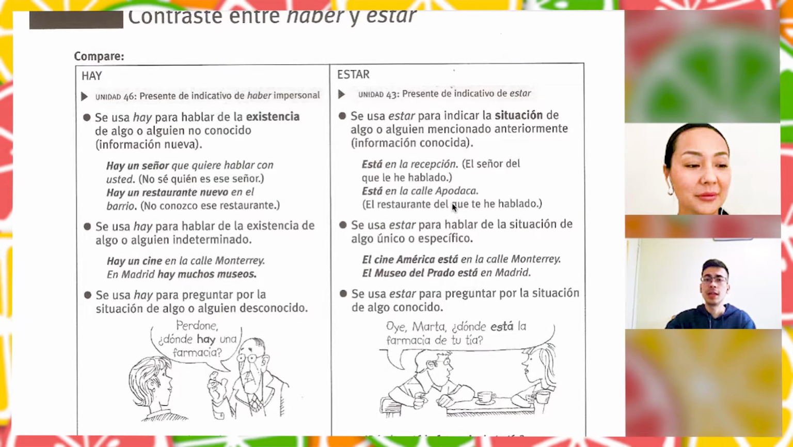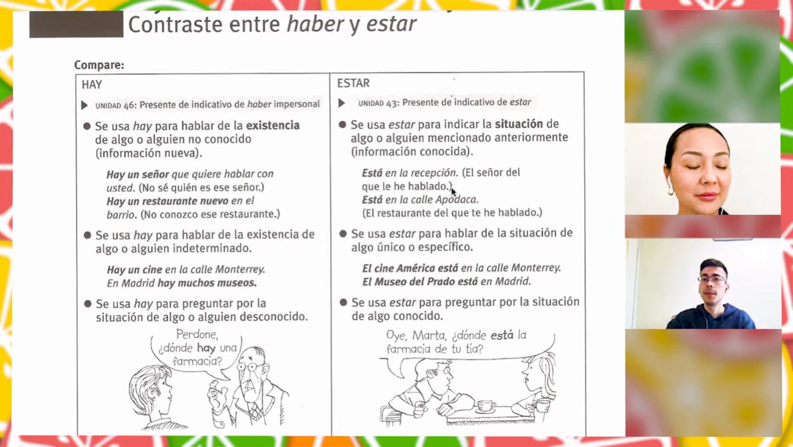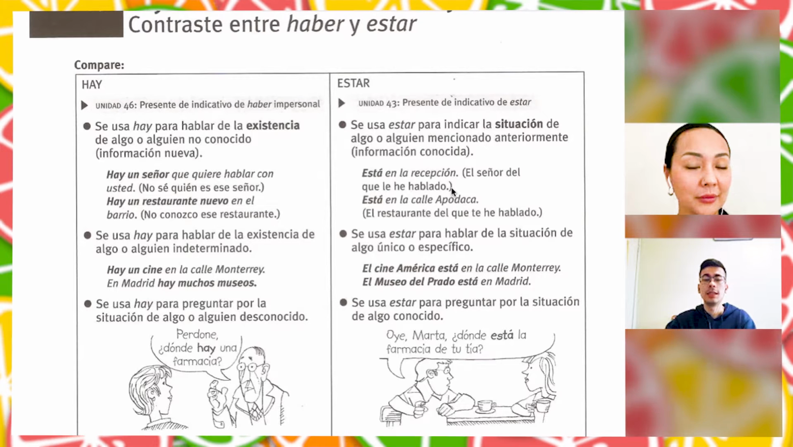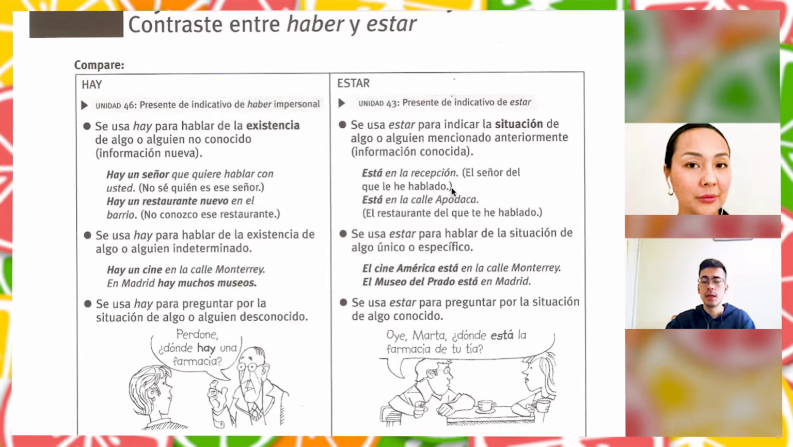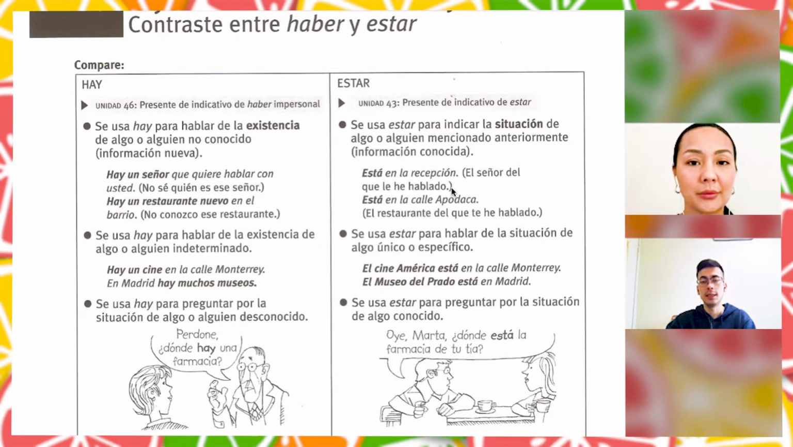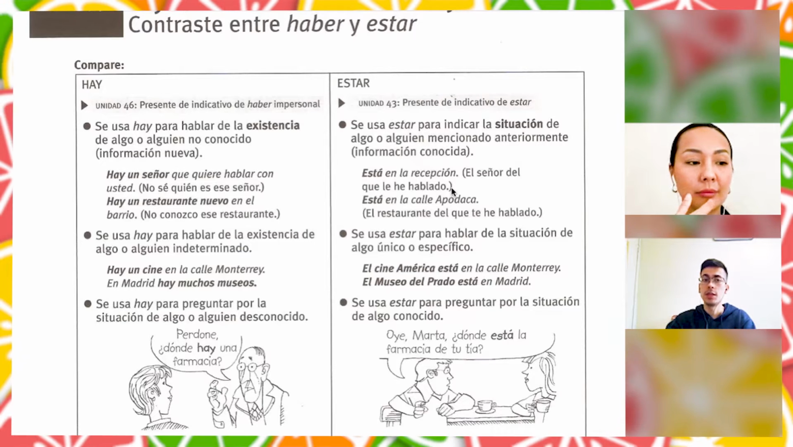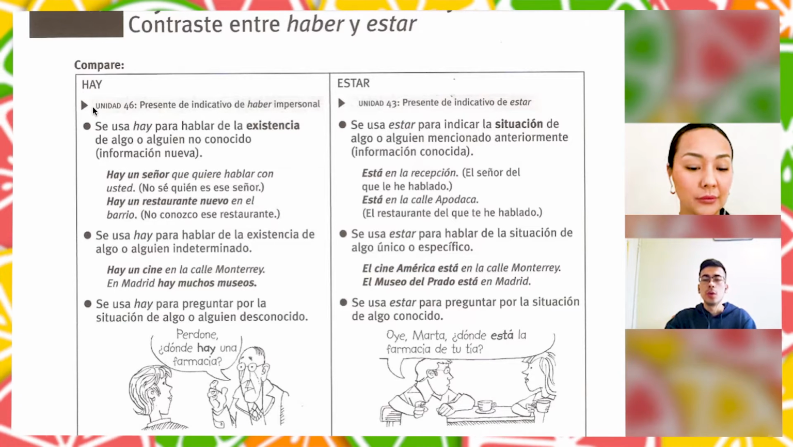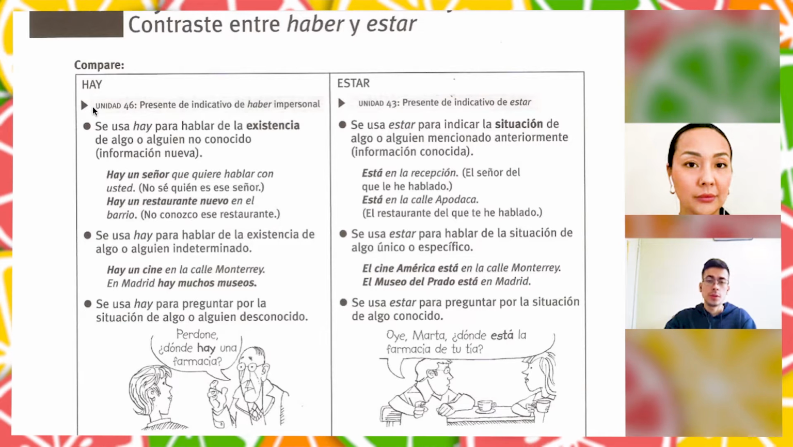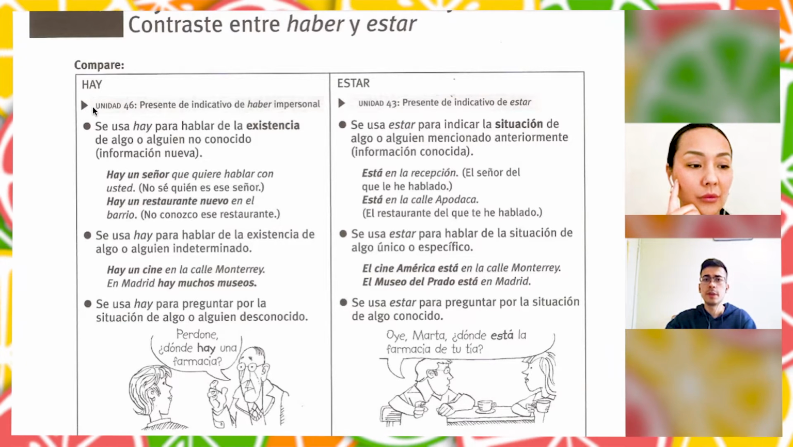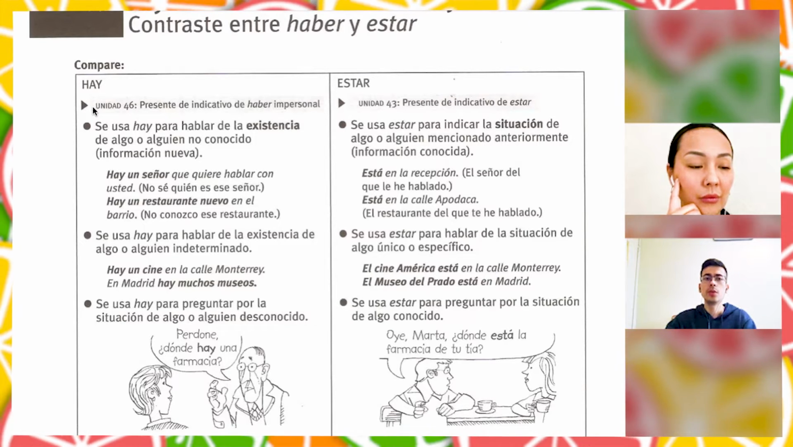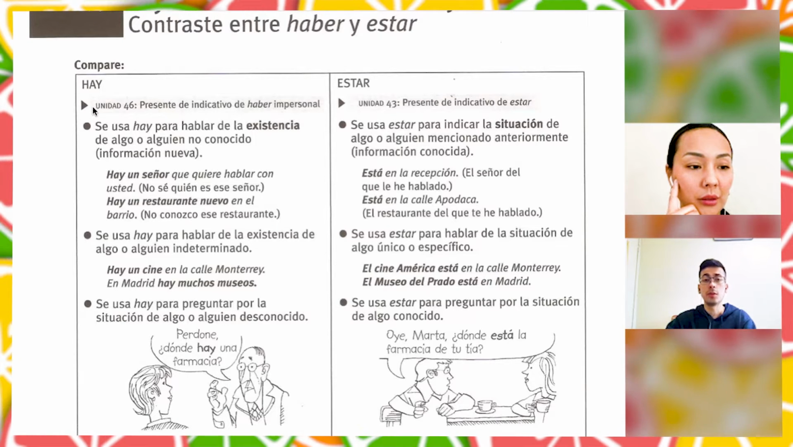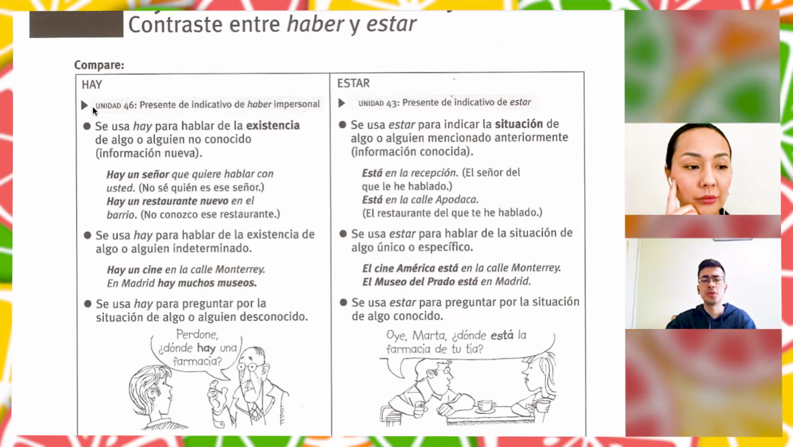Okay, so let's start then with the verb haber. We already know that this verb in the present tense is always "hay". Yes, the form is always going to be "hay", as we can see here. So when do we use this verb? We use this verb especially when we want to give new information. Always when we are talking about new information, we are going to use "hay".